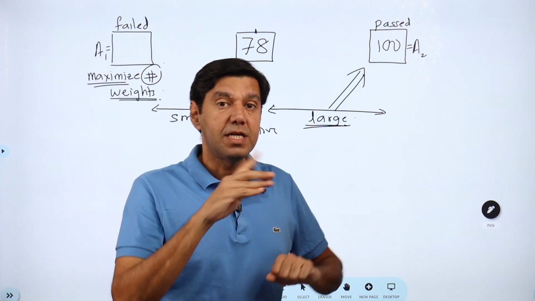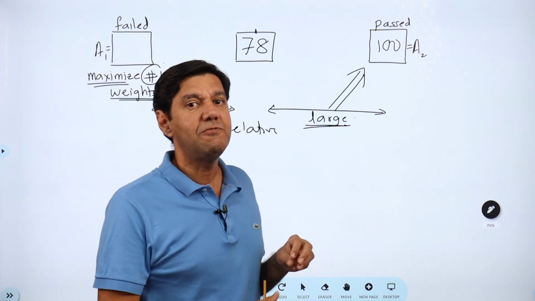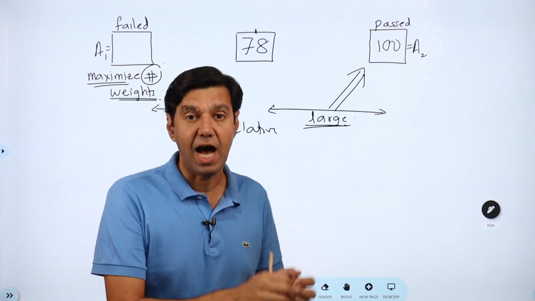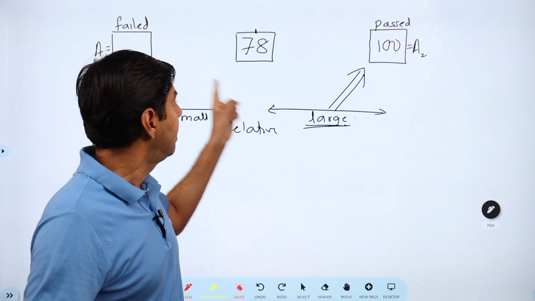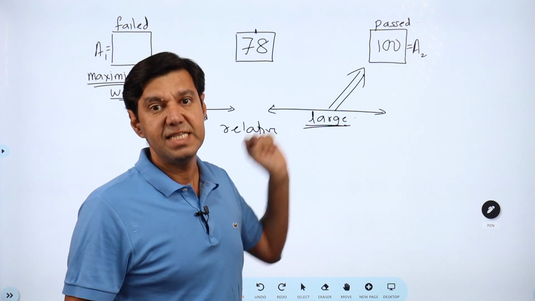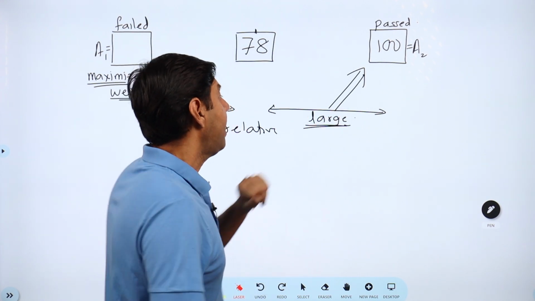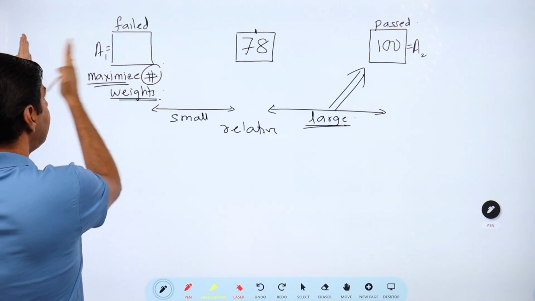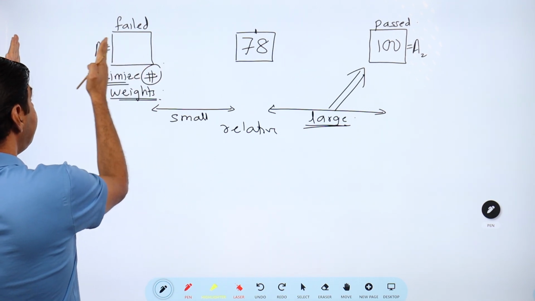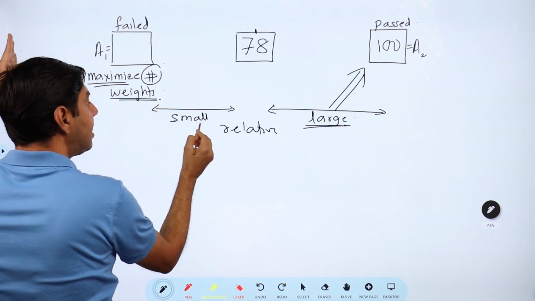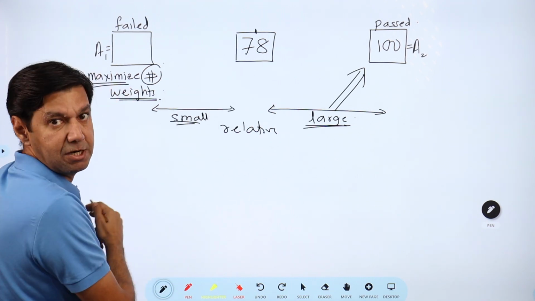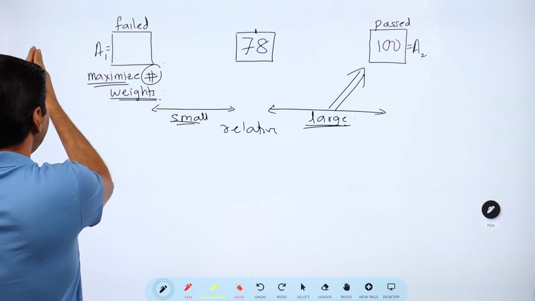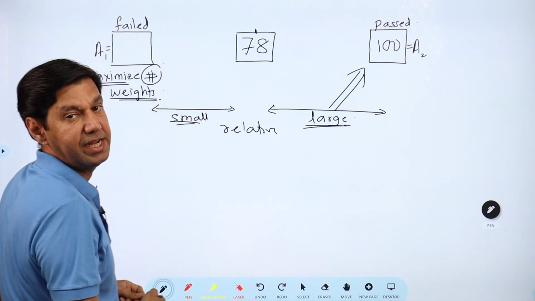And why I asked you to read the blog article is that you would have realized that when you're distributing marks, if someone has passed, I would rather give him 100 marks than give him anything less than 100. And this distance being small, now this could be anything from 0 to 35, but if I keep it towards 0, relatively this is still larger compared to that. Could I make this even smaller? Yes, I could make this smaller by moving closer, as close to 78 as possible.